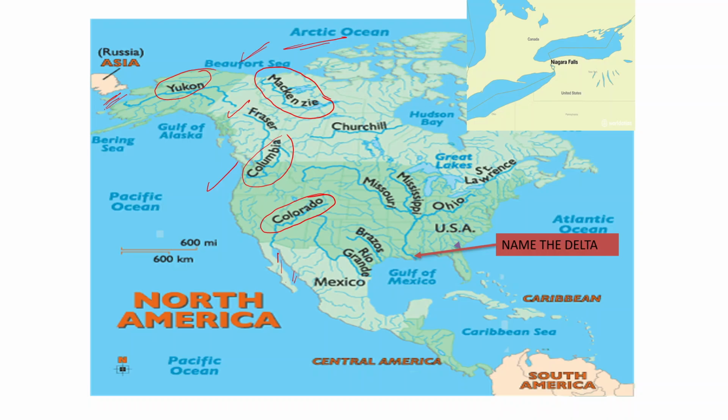Then we have the Rio Grande River. Rio Grande River forms natural boundary between the USA and the Mexico and discharges its water in the Gulf of Mexico. And this river frequently changes its course as well.